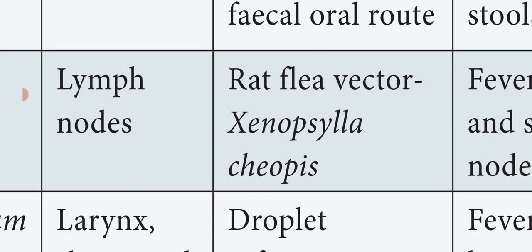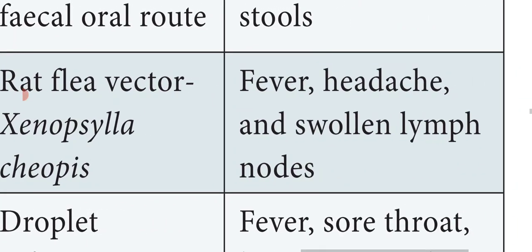And mode of transmission is rat flea vector. So what do you mean by rat flea vector? It means it is a parasite of rat. This parasite is mainly present in the rat. So the name of the parasite is Xenopsylla cheopis, and the symptoms are fever, headache, and swollen lymph nodes.